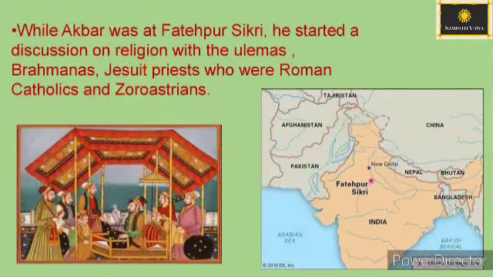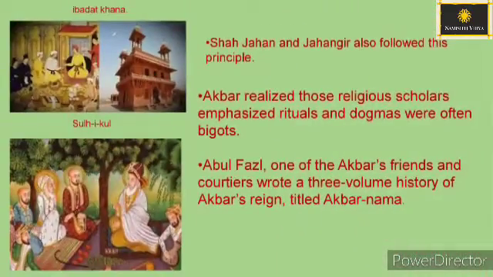While Akbar was at Fatehpur Sikri, he started a discussion on religion with the ulemas, Brahmanas, Jesuit priests who were Roman Catholics, and Zoroastrians. The discussions took place in the Ibadat Khana. It led Akbar to the idea of Sulh-i-kul, or universal peace. Shah Jahan and Jahangir also followed this principle.